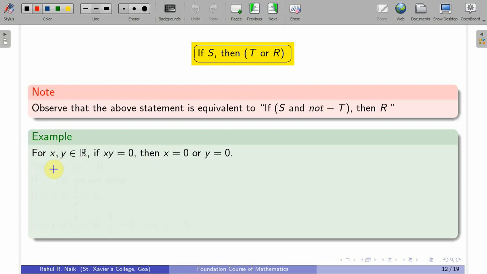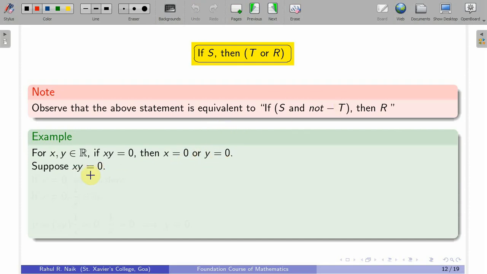Okay. So, that is the equivalent statement, and we use this to produce a direct proof for this kind of statement. You have a very simple example for x, y in R. If xy is equal to 0, then x is equal to 0 or y is equal to 0. It is connected by the word or, so some connective is there. So how would we prove this? What I'll do is assume that xy is equal to 0 and one of them is non-zero. So in that case, if I want to say that this statement is true, the other one has to be true. So if I assume that x is non-zero, then I have to prove that y is equal to 0. So that's what I do.